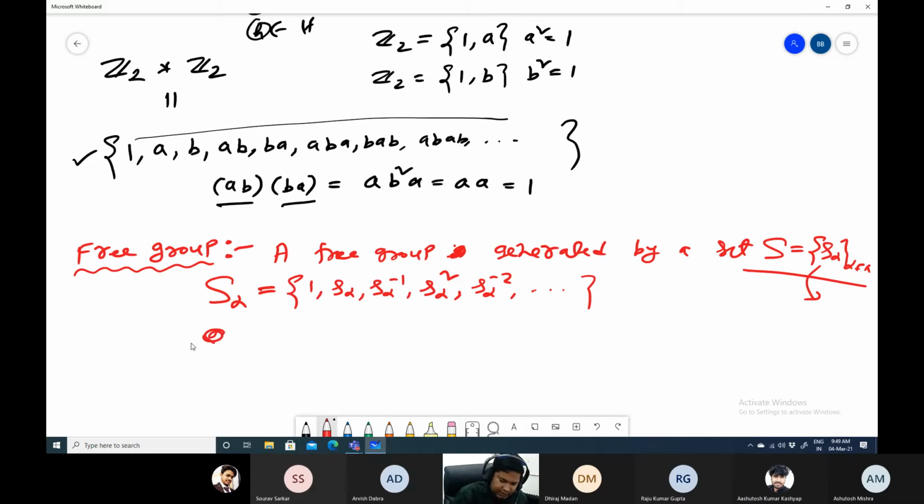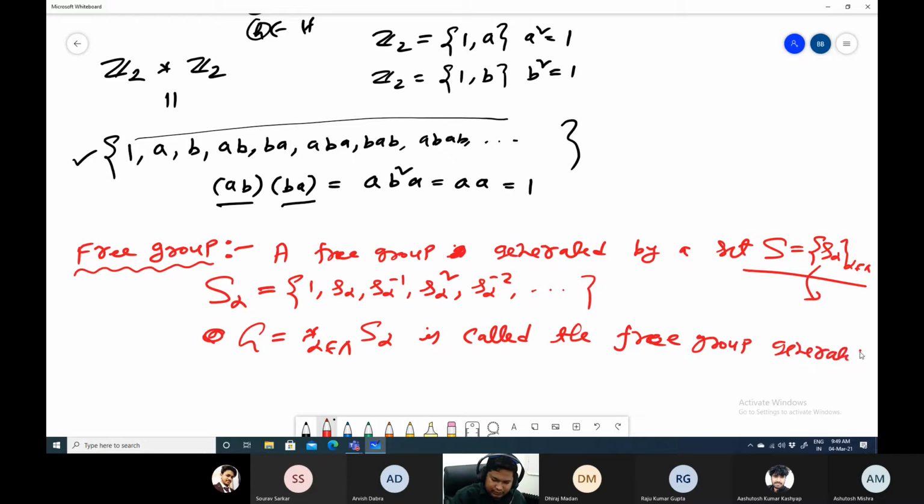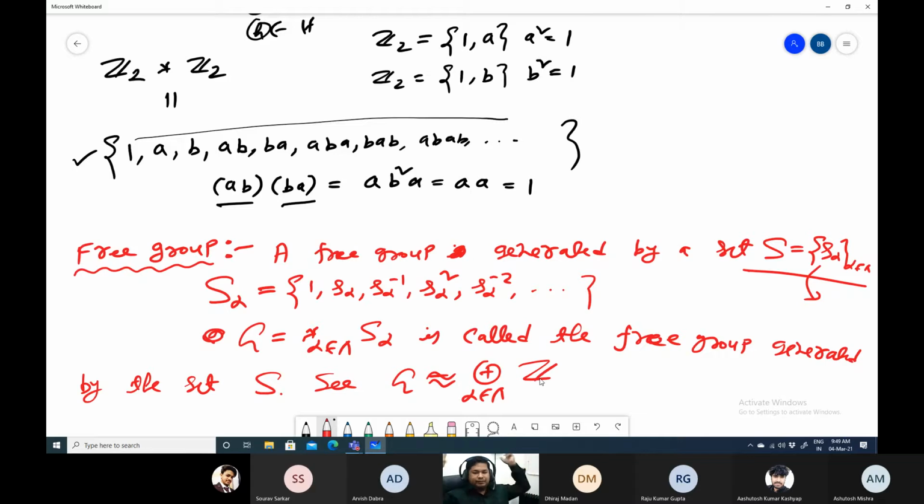And then the group G, which is the product of these S alpha, is called the free group generated by the set S. And you can see that G is isomorphic to the free product of Z only. So this is called a free group.